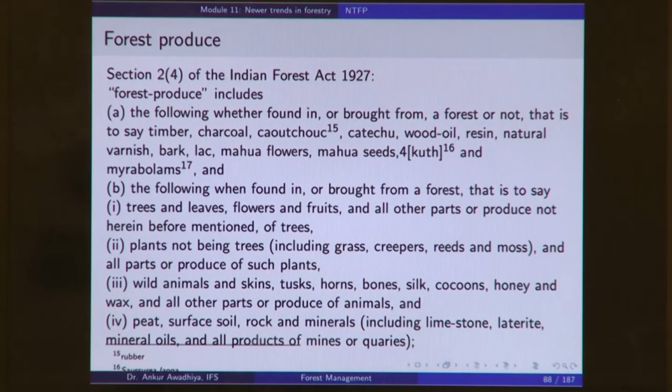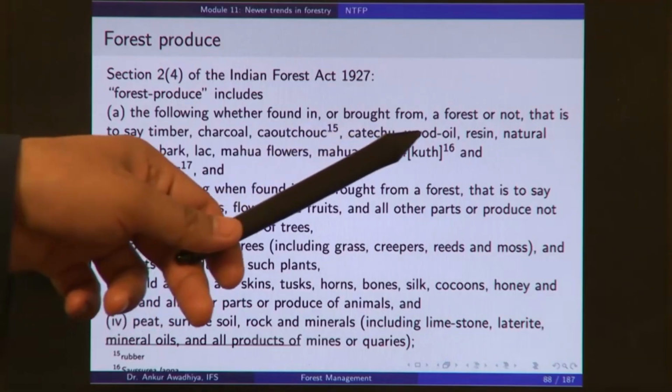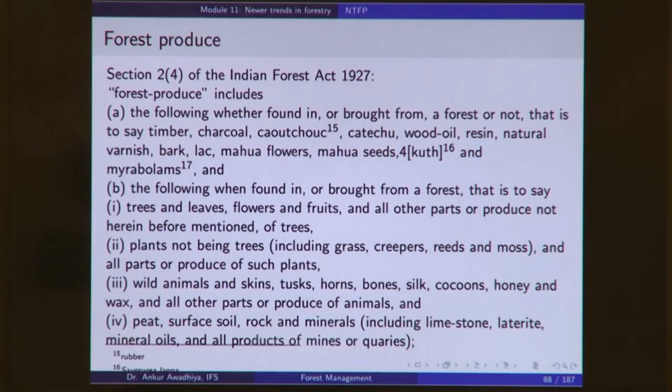Katha is also an important forest produce, which is a product of acacia species, from Khair. Then wood oil, oils that are derived from the wood, or resins, or natural varnish. So, any varnish that you are getting from a natural source will be included in a forest produce. Or bark, bark is the outer covering of trees, or lac.